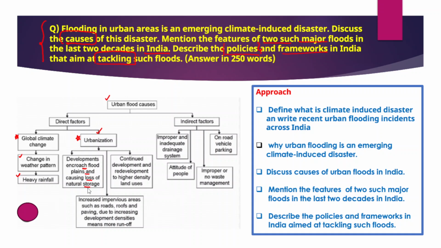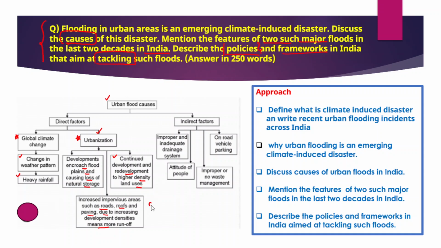So the unplanned urbanization and development, which are very common in these urban areas, encroach floodplains, and they also cause loss of natural storage as well. And in fact, there's also continued development and redevelopment of higher density land uses in these urban areas, and increased impervious areas such as roads, roofs, and paving due to increasing development densities mean more runoff as well.